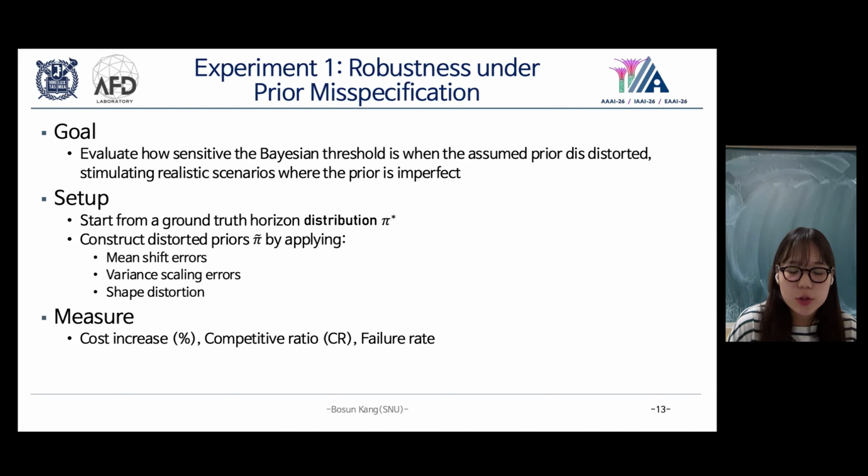Then we'll move on to the experiments. In experiment 1, we studied the robustness under prior misspecification. We start from the ground truth distribution called pi star, meaning the true horizon distribution. Then we construct distorted priors called pi tilde, introducing errors in mean, variance, or shape. We measure the performance using cost increase, competitive ratio, and failure rate.